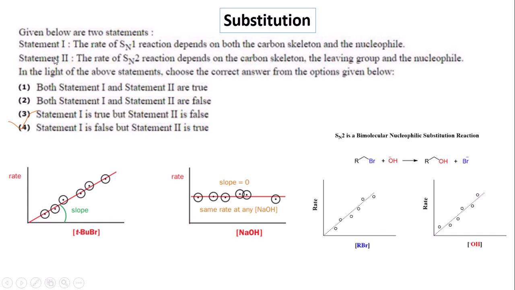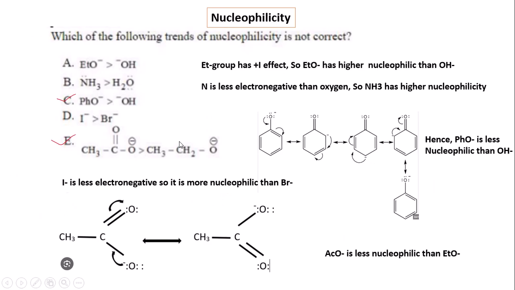In case of statement 2, the rate of SN2 reaction depends on the carbon skeleton, the leaving group and the nucleophile. If we see the kinetics of the SN2 reaction, here the nucleophile concentration and the substrate concentration, the rate increases with the increasing concentration of the substrate or with the concentration of the nucleophile. So the SN2 reaction depends on both substrate and nucleophile. So statement 1 is false, but statement 2 is correct.